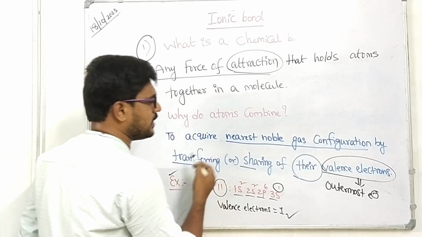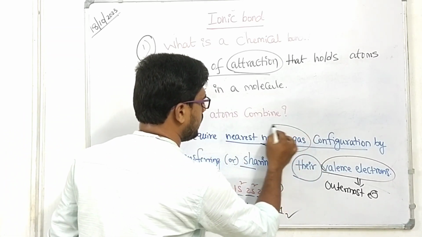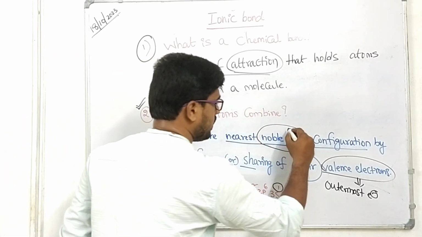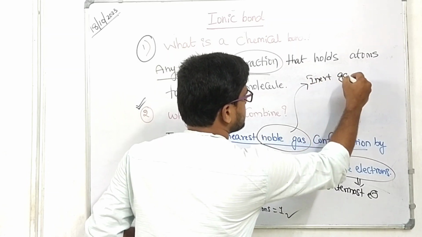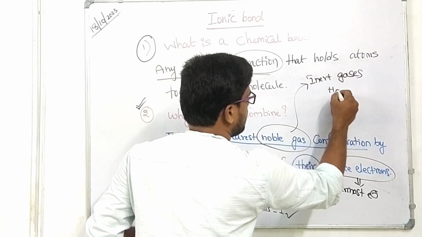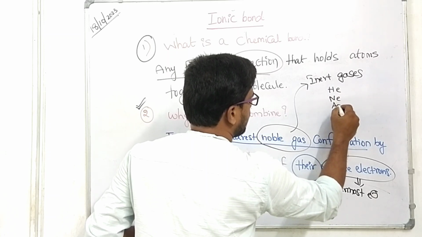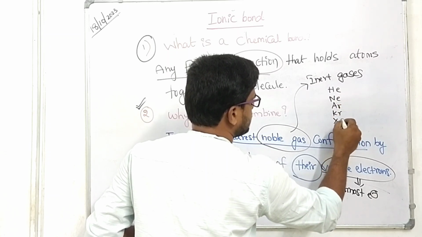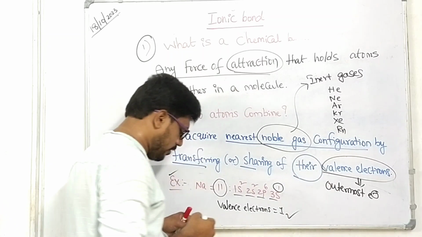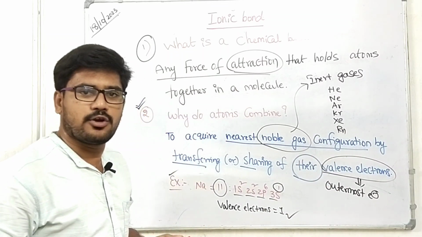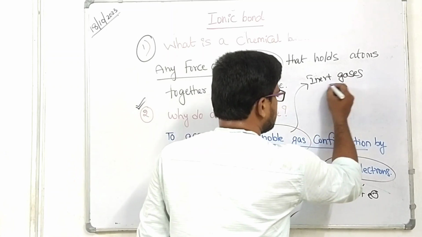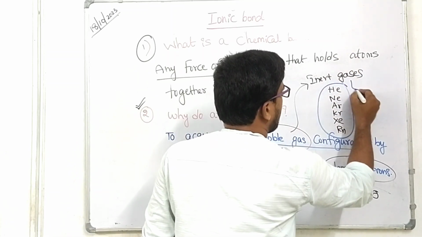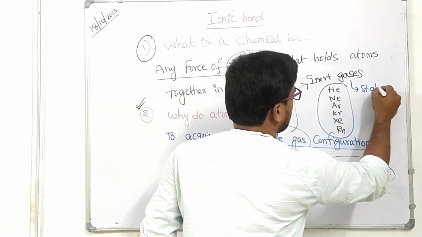And to acquire nearest noble gas configuration, what are noble gases? We have some inert gases or noble gases: helium, neon, argon, krypton, xenon and radon. These are called inert gases or noble gases or zero group elements, right? They are very special because they have stable electronic configuration.